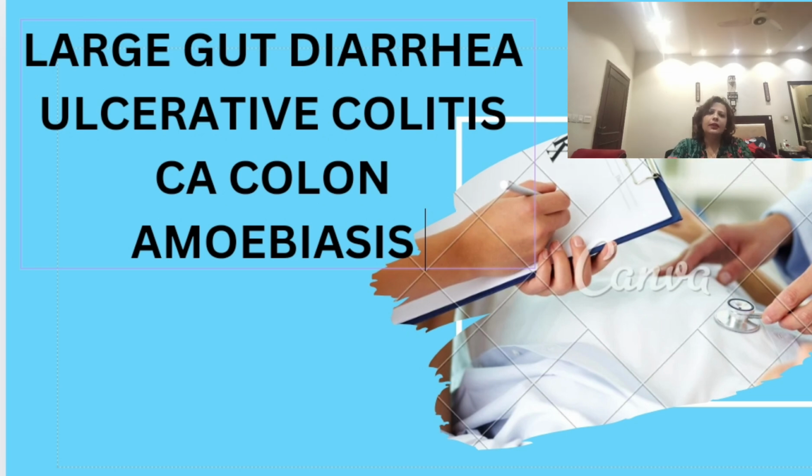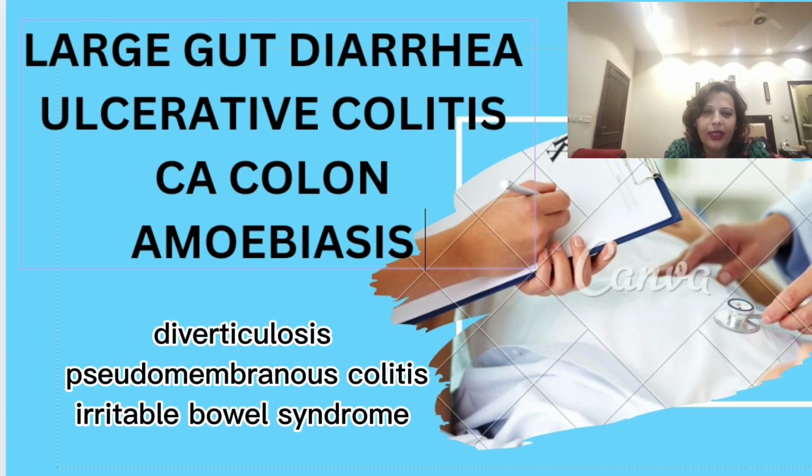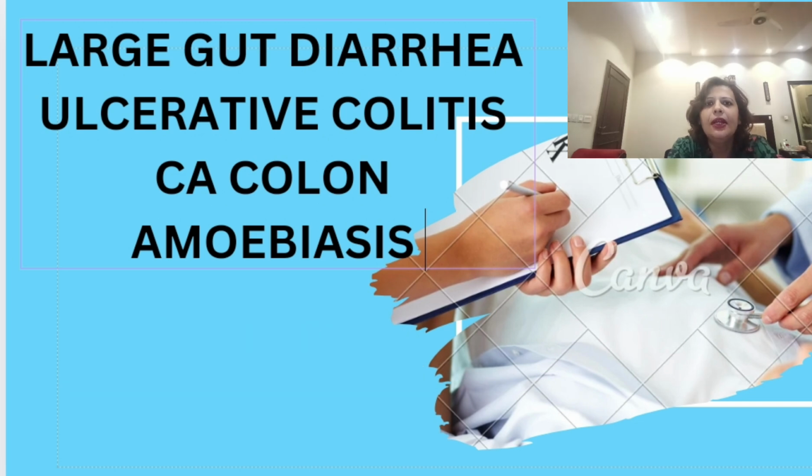Then there can be other causes like drugs, laxative abuse, and many other medicines which can cause small gut diarrhea.